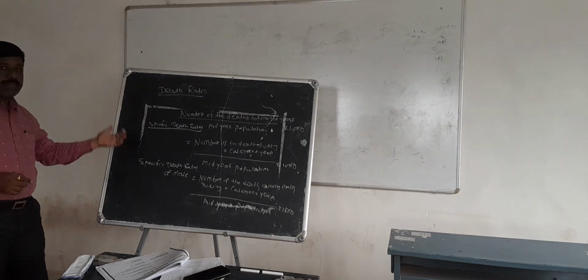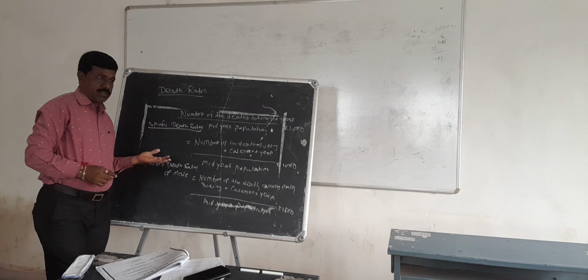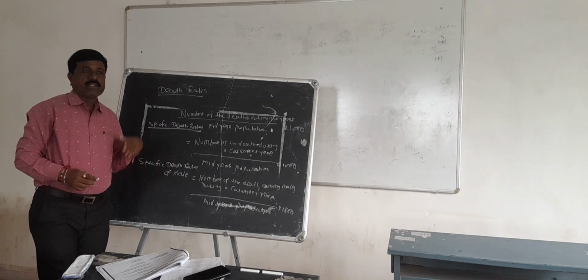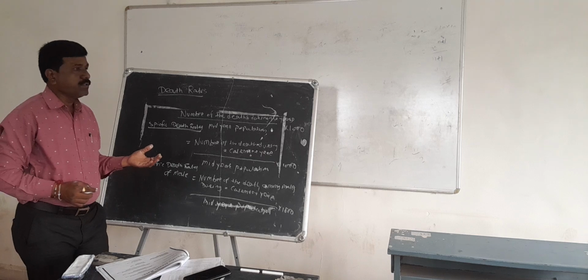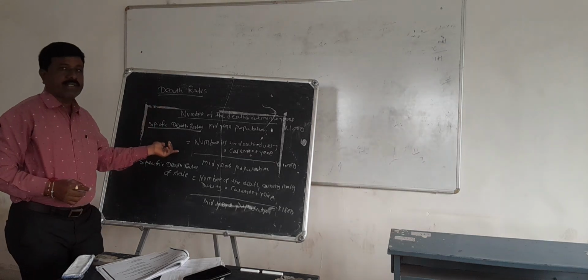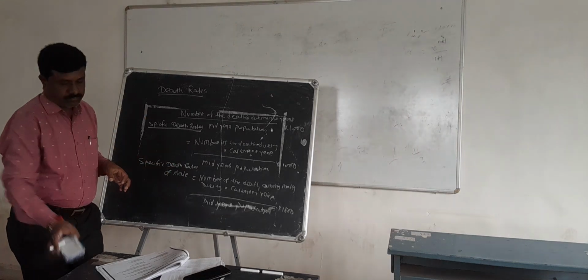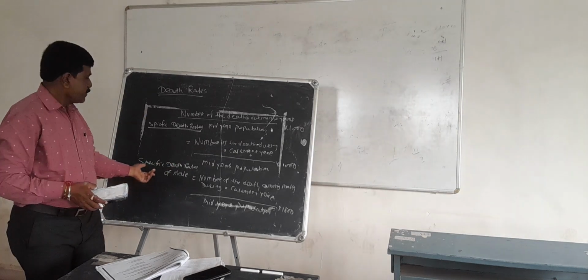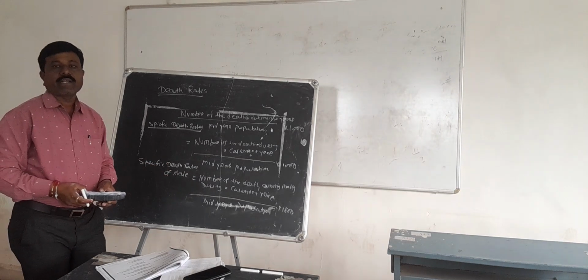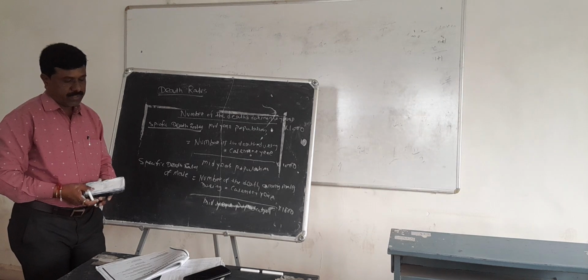That is, we find a specific death rate. It can be for a disease, for male, for female, for an accident case, or for a specific age group. We find a specific death rate with the help of this formula.